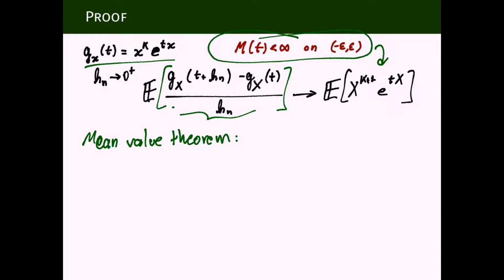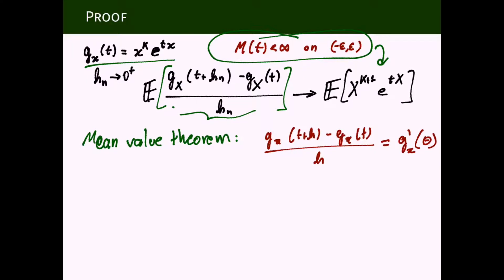But what we have is the mean value theorem. The mean value theorem says that g_x of t plus h minus g_x of t, if we divide by h, that's the slope of a secant line, equals g prime x of some theta. And what is theta? Well, the mean value theorem doesn't say what theta is. It just says there exists theta. And where is theta? Theta is between t and t plus h. Theta is in this interval. So there exists theta with this property.